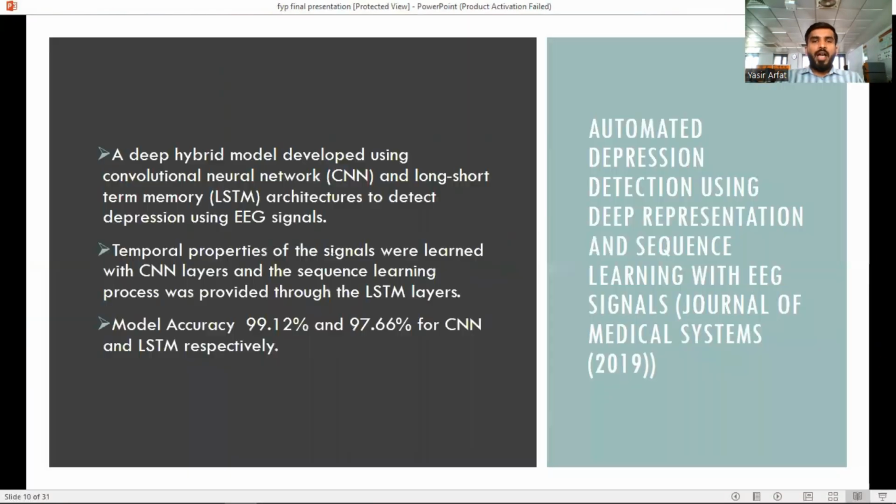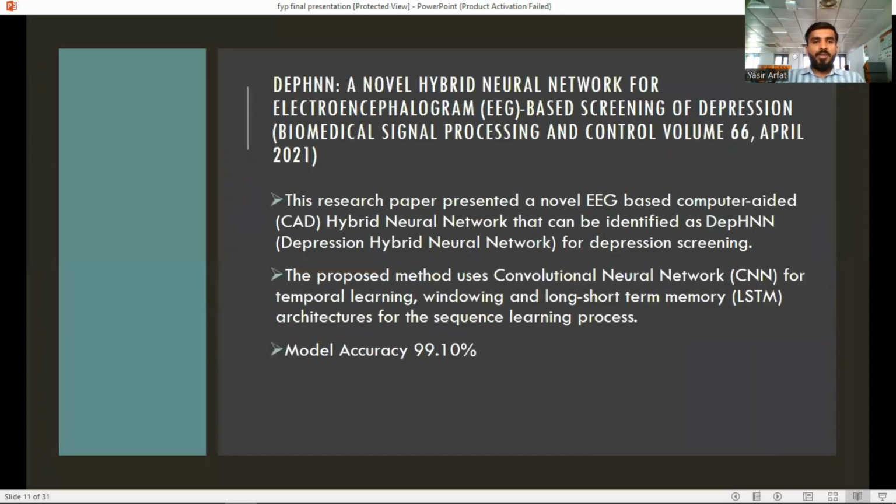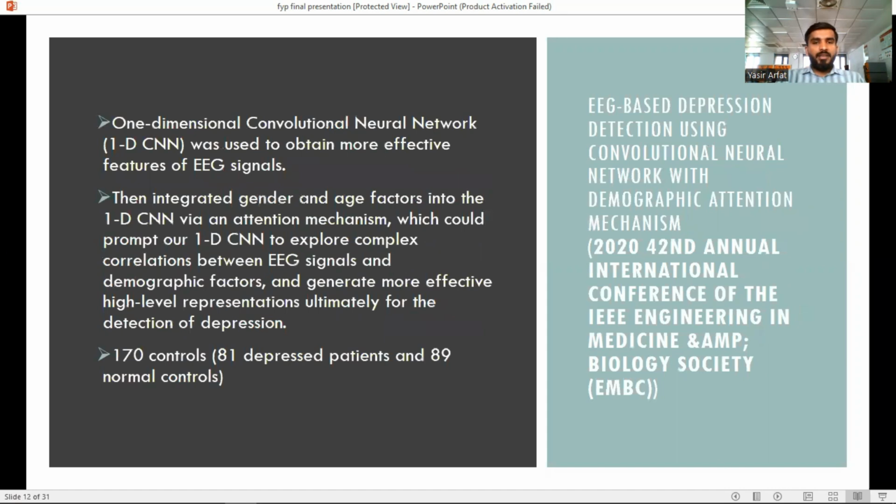Literature review. So, we had read many papers about AI, such as a deep hybrid model using convolution neural network CNN, along with long short-term memory LSTM architectures, used to detect depression using EEG signals. The second one is a novel hybrid neural network paper, which involves a hybrid neural network identified as DEP-HS for depression screening. And the third one is EEG based depression detection using convolution neural network with demographic attention.